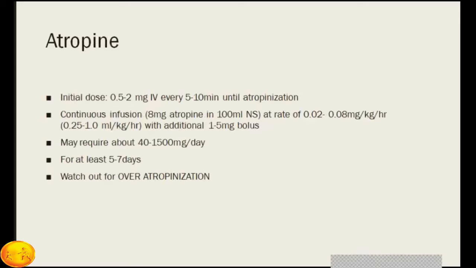Atropine, the initial dose is 0.5 to 2 milligram IV. Give every 5 to 10 minutes until you get the signs of atropinization. Or you can also give atropine by continuous infusion at a rate of 0.02 to 0.08 milligram per kg per hour with additional 1 to 5 milligram bolus dose till you get the signs of atropinization. The patient may require a huge amount of atropine in the initial hours. Almost 40 to 1500 milligram per day may be required by the patient depending on the severity of the consumption.